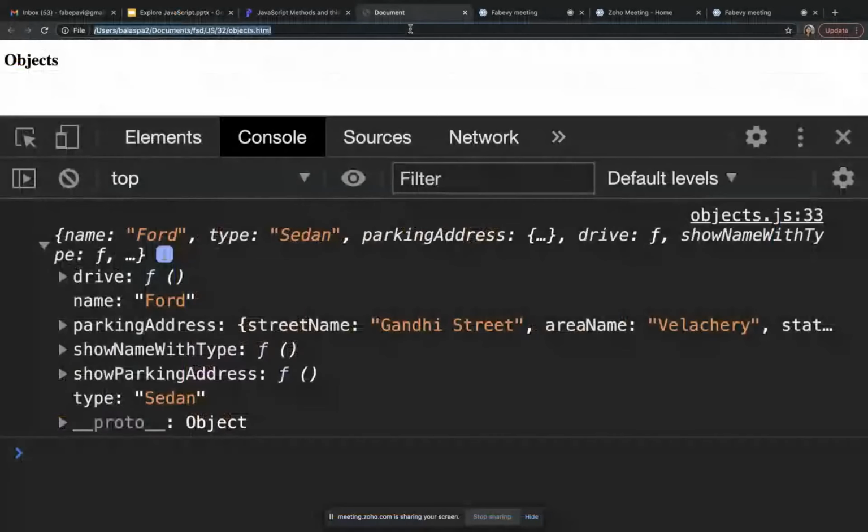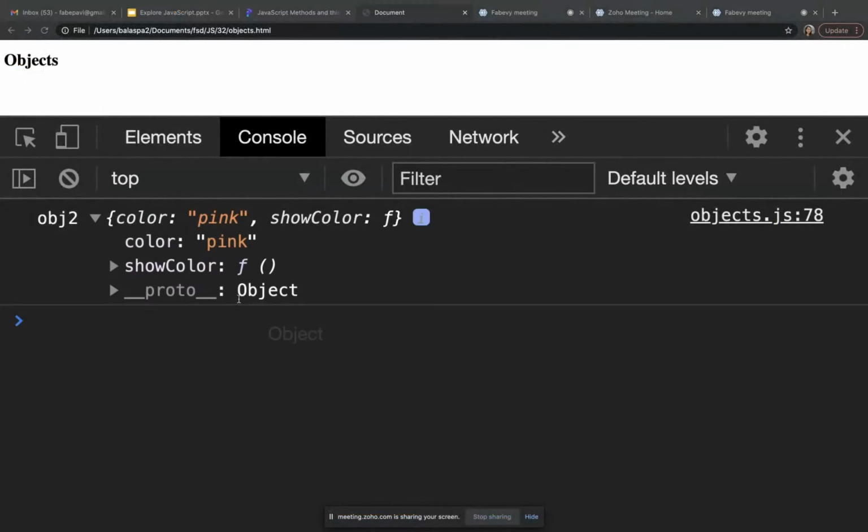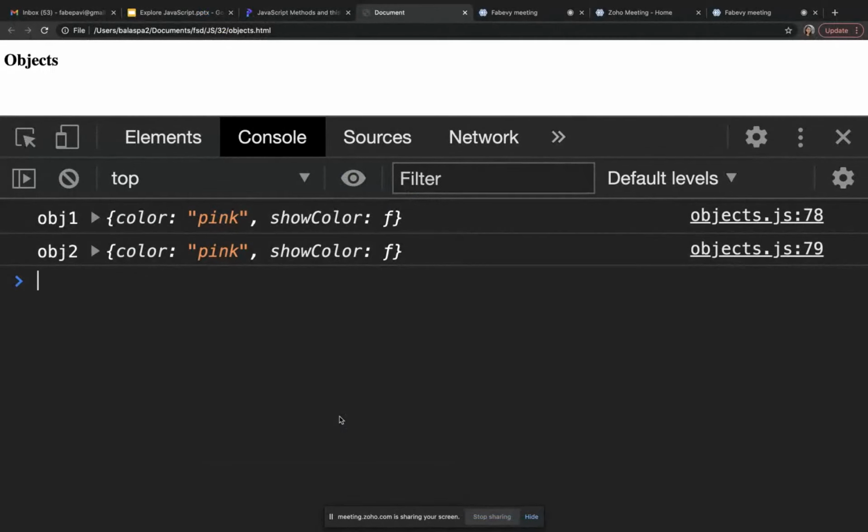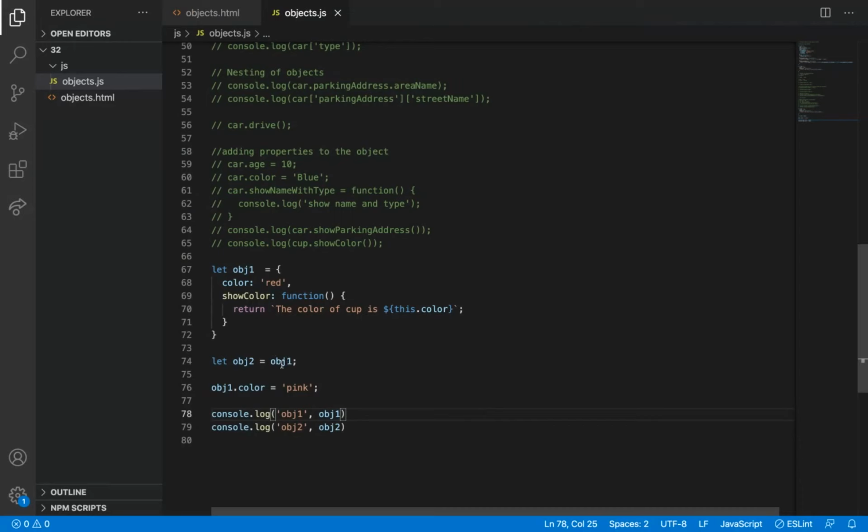What will be our output? The color got changed. I'm just changing object 1's color, and before that I had copied it, still object 2's color also got changed. If I'm consoling object 1, the same values will be there. So it is not actually copying the value, it is just pointing to the same memory. If I'm changing one value, the other value will also get affected.